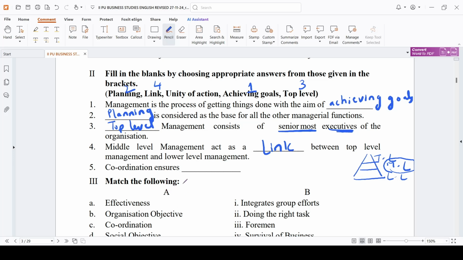Next, coordination ensures dash. What is the major aim of coordination? Coordination ensures unity of action.